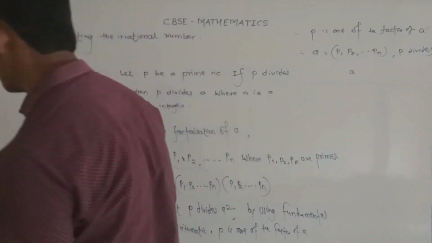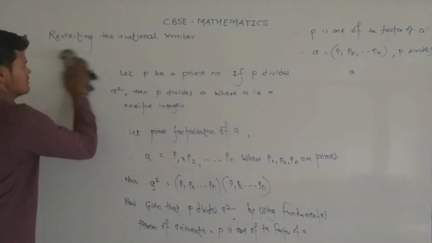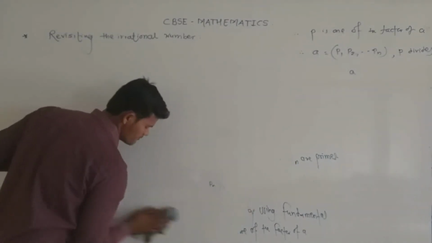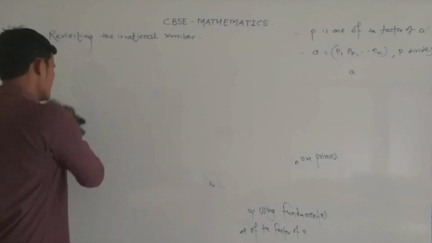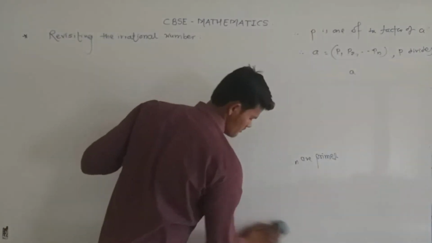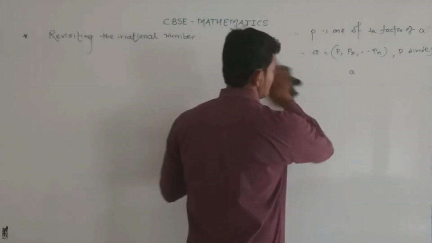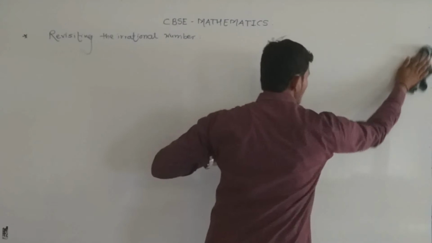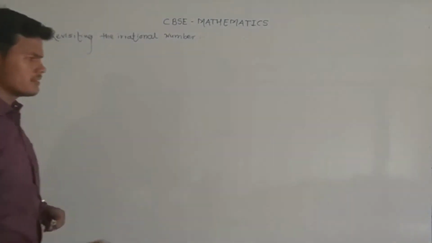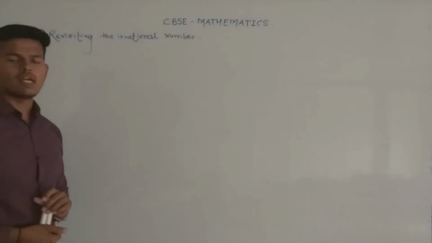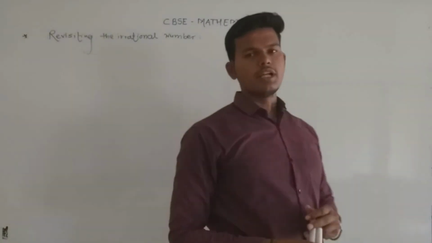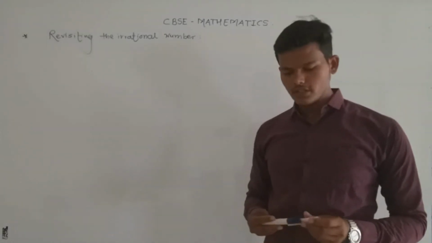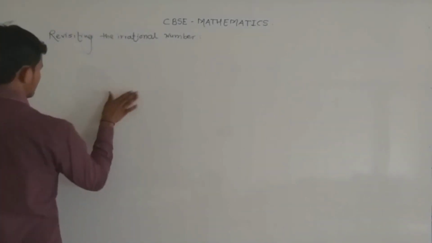So let's take the first example, that is, prove that under root 2 is irrational. We already know that under root 2 is an irrational number, but here we are proving that under root 2 is irrational. So this type of proof is known as indirect proof. Indirect proof means what? Indirect proofs always start with an assumption that the part to be proved is false.